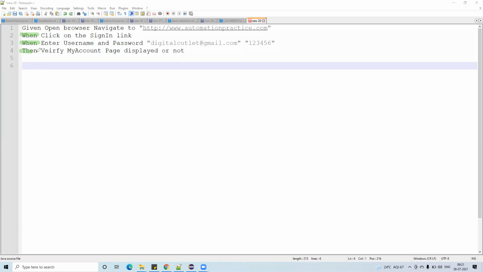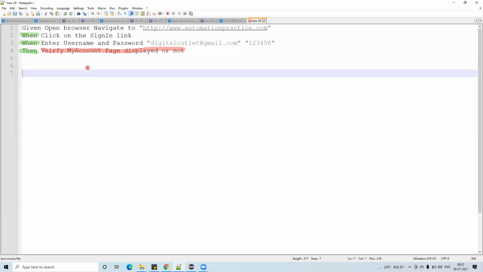Then is used to verify something. Normally whenever we are verifying, we ask: then what happened, then what is next. So there is a question mark in the Then. Here also, what I have given is: verify my account page is displayed or not. After doing the above three steps, check what is happening. I want to check something, so that's why I am using Then. This is one test case.